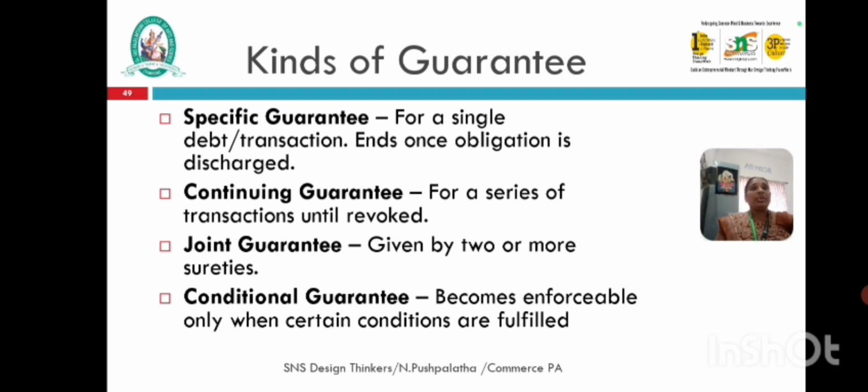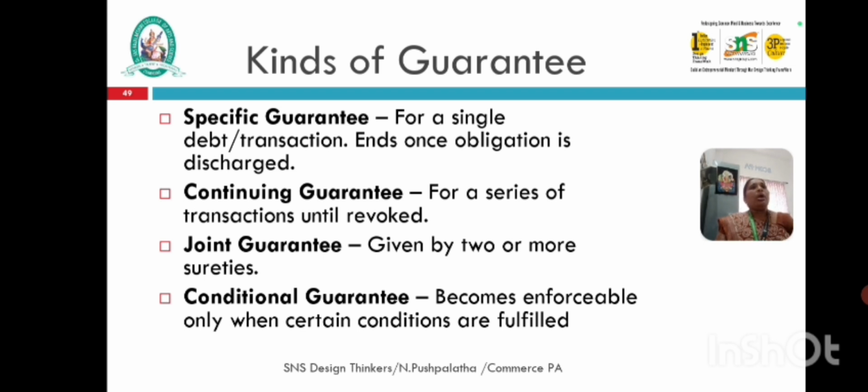A continuing guarantee covers a series of transactions, for example several loans, overdrafts or running accounts between the creditor and the principal debtor. It continues from transaction to transaction and covers multiple transactions between them. It remains in force until the surety revokes it, affecting future transactions, because liability varies with transactions up to an agreed limit.